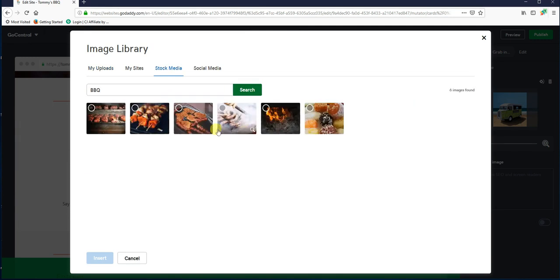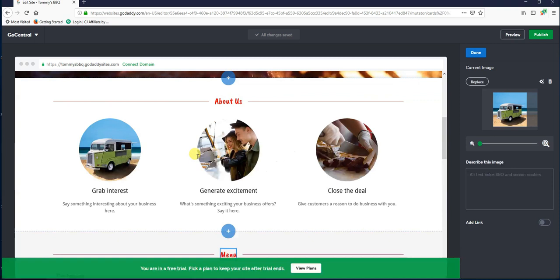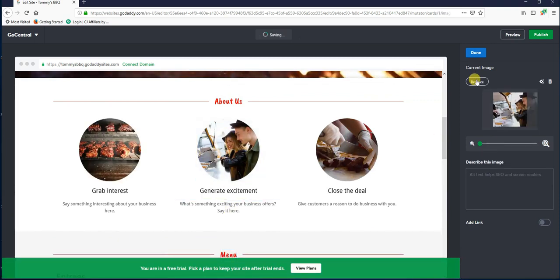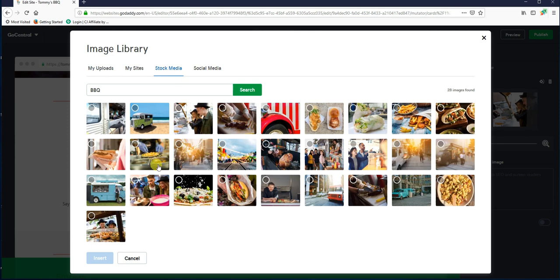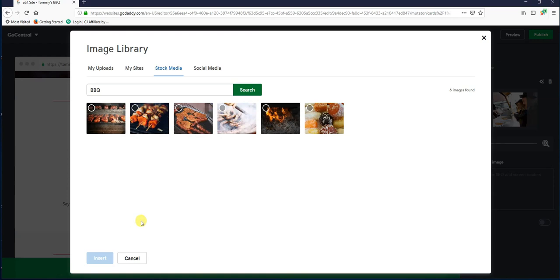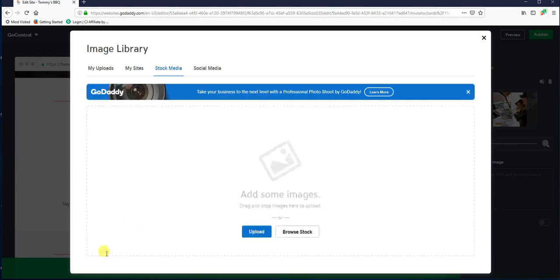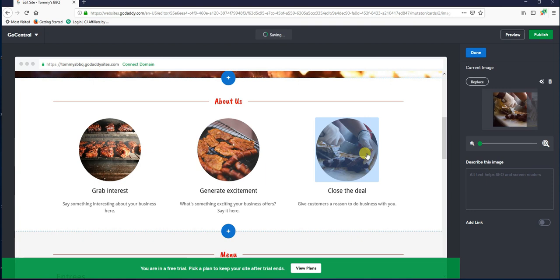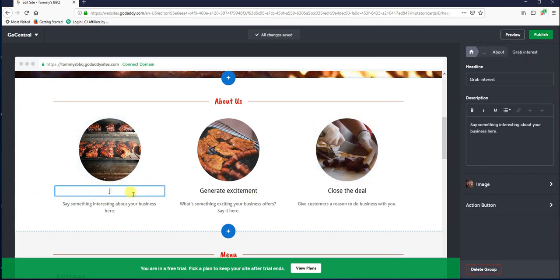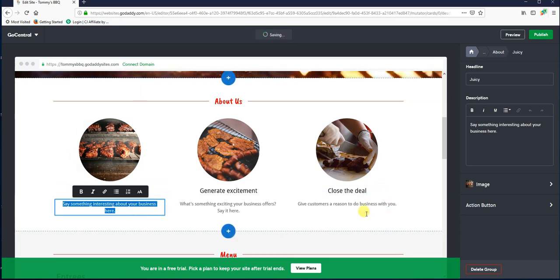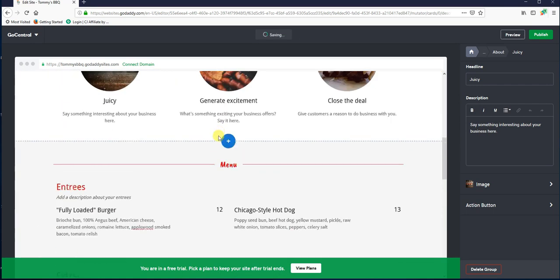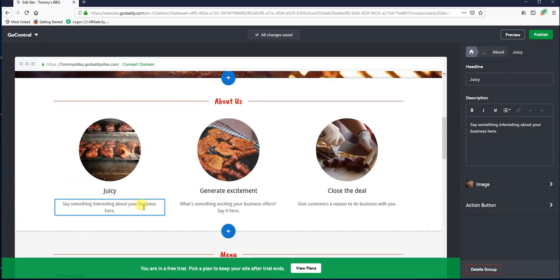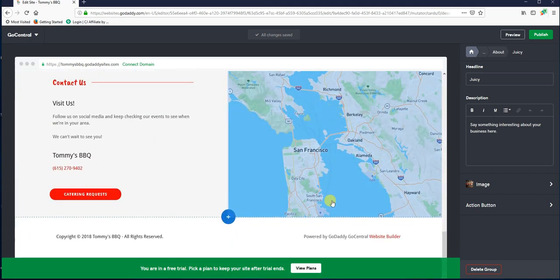No problem. Search. Okay, we got that. Yep. Replace. Stock media. We'll do, how about, search barbecue again. That one, I like it. And the final one, sure. Juicy. Whatever. I'm not going to change all this out because you get the idea. But anyways, so you can select those images, you can put in the text, boom, we got most of that done.